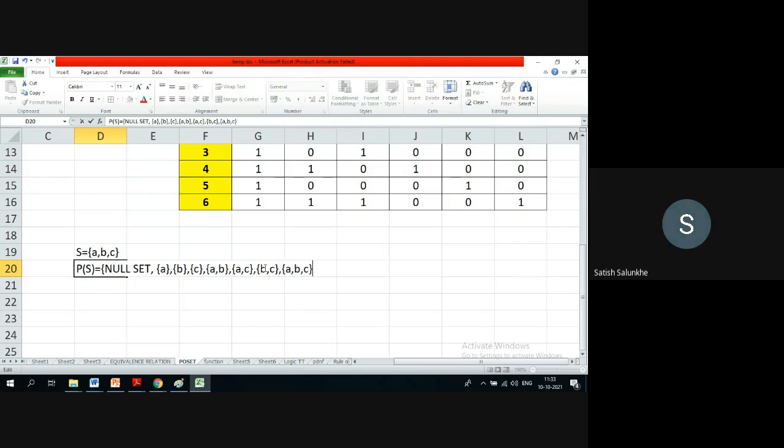Very good. Now this is the power set, right? Yes, sir. What is the relation R that is given to you? A R B. What relation is given? Where R is subset.